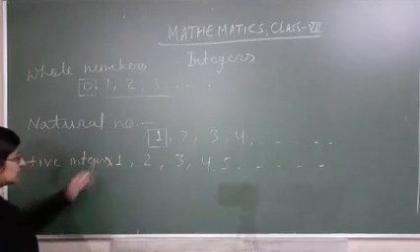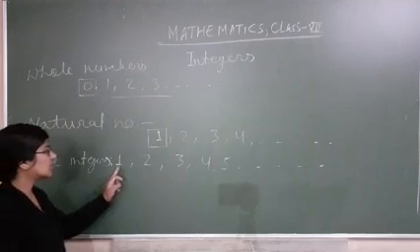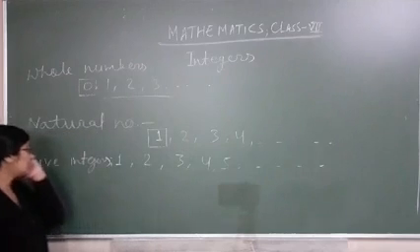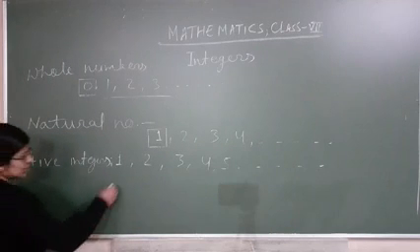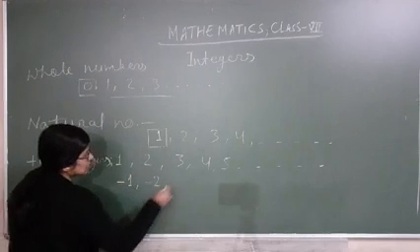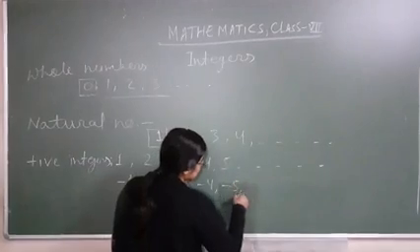All positive numbers are called positive integers. Here there is no 0: 1, 2, 3, 4, 5, 6 and so on. These all are positive integers. But sometimes we need negative numbers also. Minus 1, minus 2, minus 3, minus 4, minus 5, and so on.